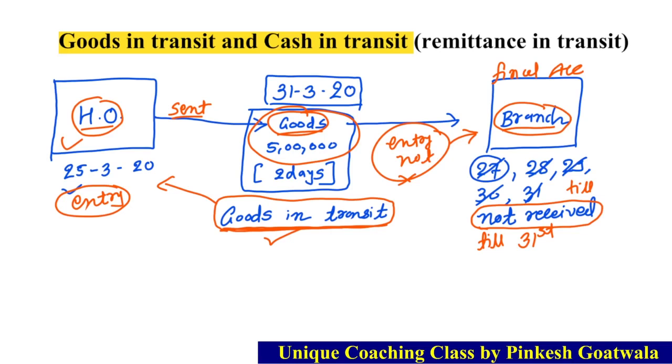So again, what is goods in transit? In a simple language, head office sends goods to branch, but due to any reason it is not received by branch till the end of the year. Okay, end of the year it is not received by branch, so it is called goods in transit. Okay, and no entry in branch account. Okay, no entry will be in the books of branch. Only this entry will be given in the books of head office. Head office potani books mein entry apse, no entry given in the books of branch. Okay, entry will be given only in head office books.